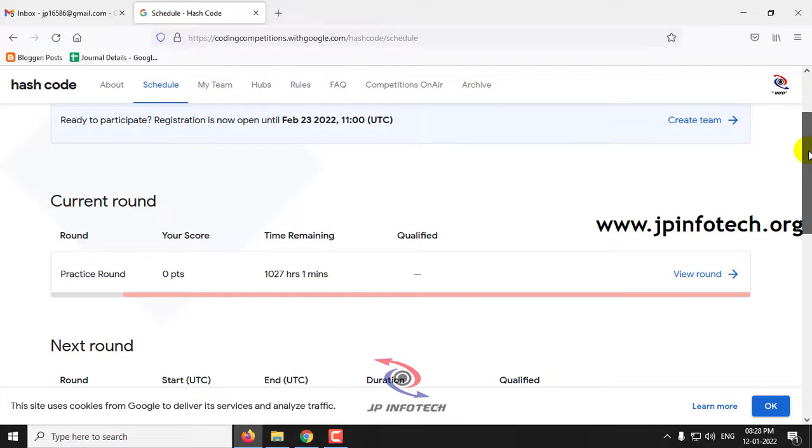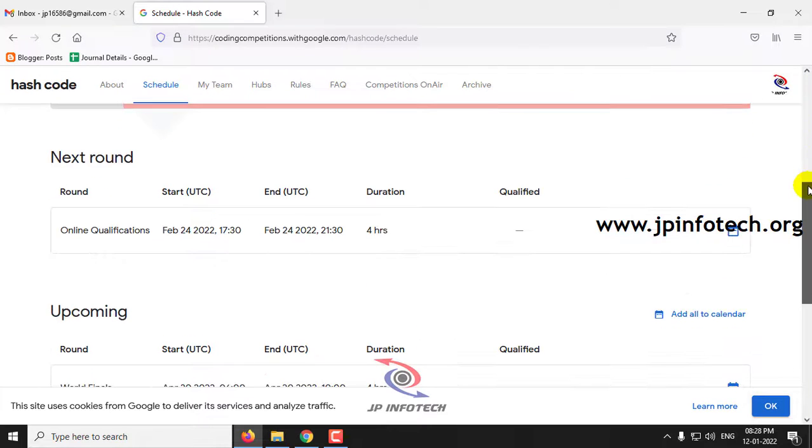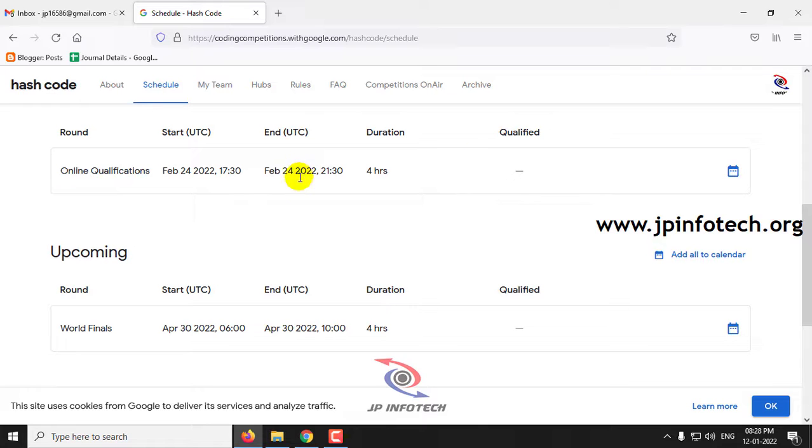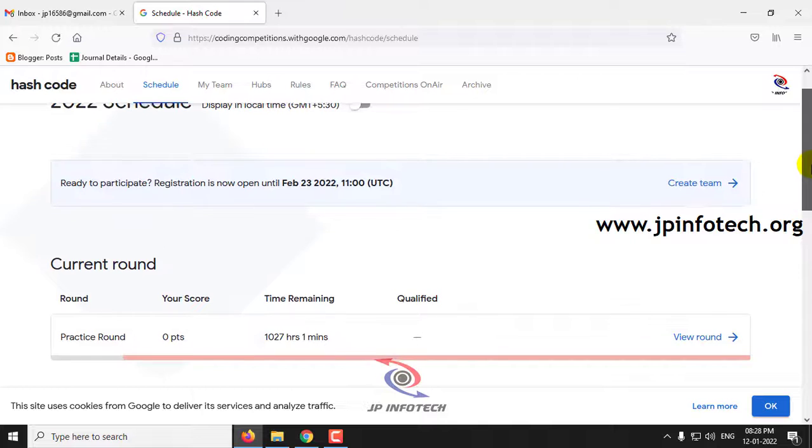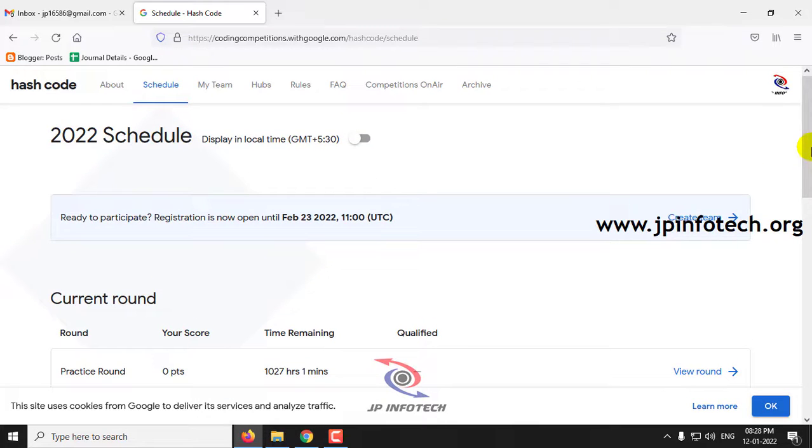Until then you can check the practice round, and later move to the online qualification. Only after qualifying in it will you move to the finals, and if you win, you will get a certificate.